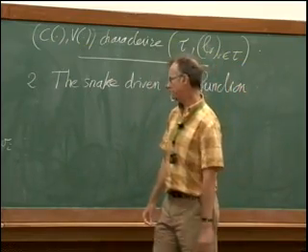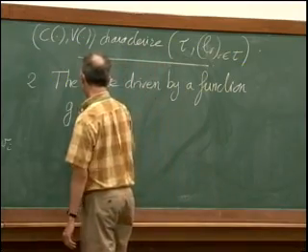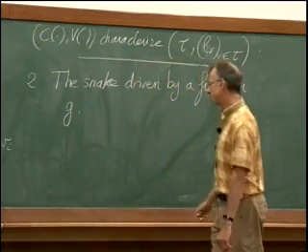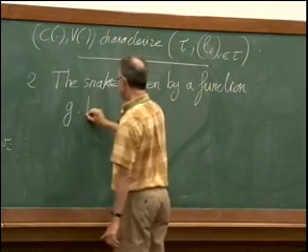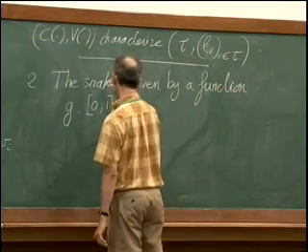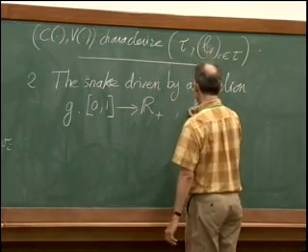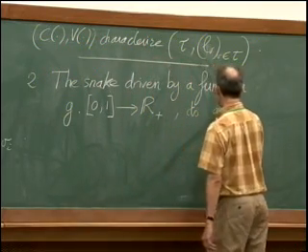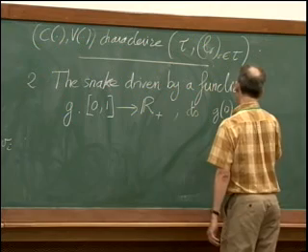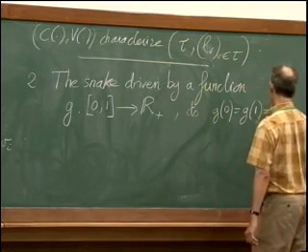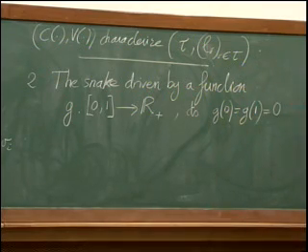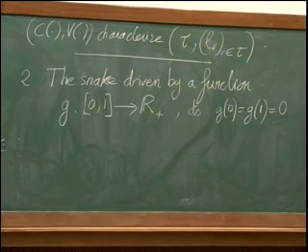Okay, so I consider a function g which will satisfy the same assumptions as I had yesterday. It's a function defined on the interval [0,1], taking non-negative values, continuous, and such that it starts and finishes at 0. Okay? So you should think of this function as coding a tree, as we saw yesterday.